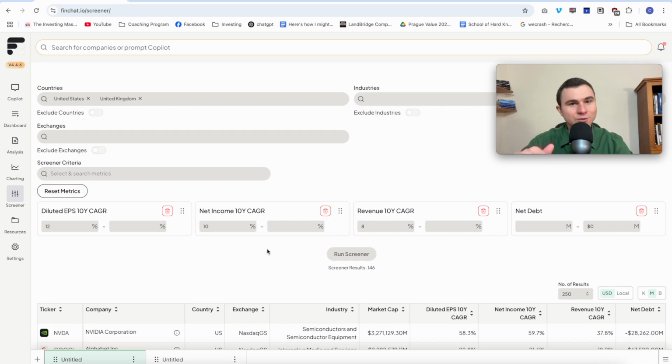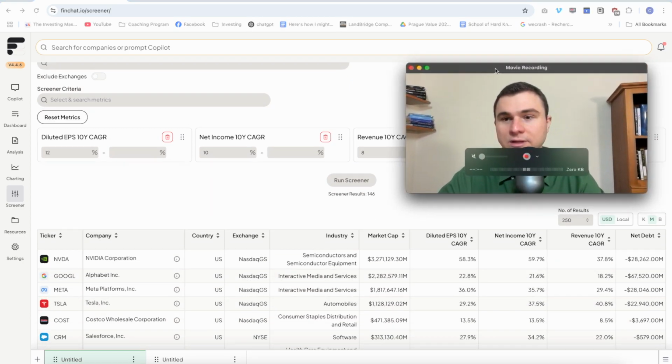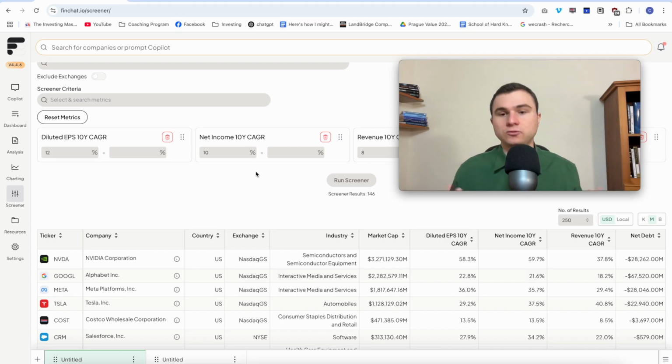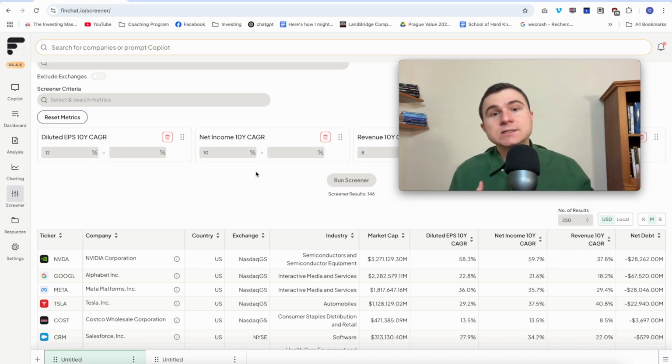Now, I'm sorry, you won't be able to find this with a screener. You need deeper data analysis here. The third step of the analysis is to focus on companies with operational leverage. What do you mean? How can you check this? Basically, you want the costs of the business to be fixed costs. And as the business is growing, it's getting even more efficient. The margins are going up.